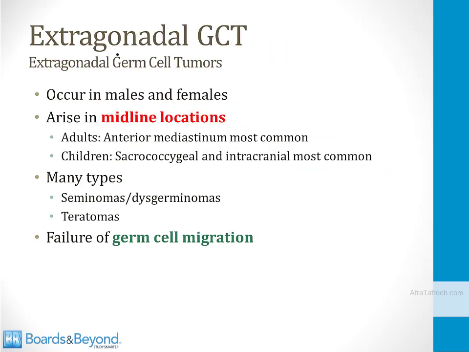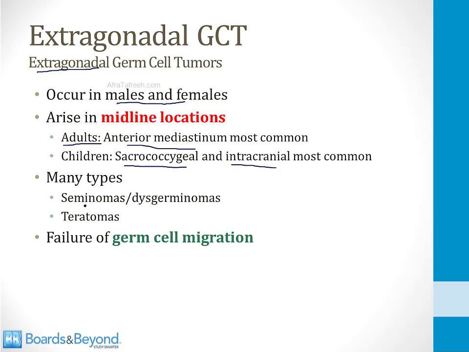Finally, let me mention extragonadal germ cell tumors. So it turns out that sometimes germ cell tumors occur outside of the gonads, meaning outside of the testes or ovaries. These are called extragonadal. They can occur in males or females, and they tend to occur in midline locations. So in adults, the anterior mediastinum is the most common location. In children, they occur in the sacrococcygeal area, which is at the lower back, or intracranially.